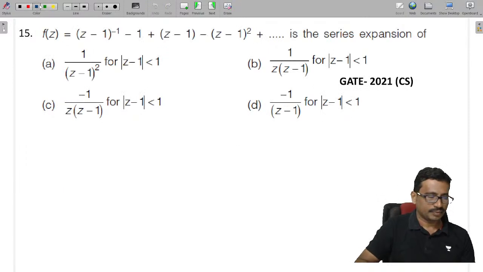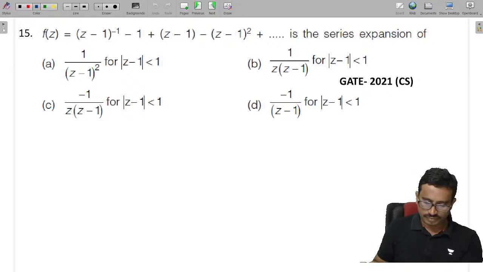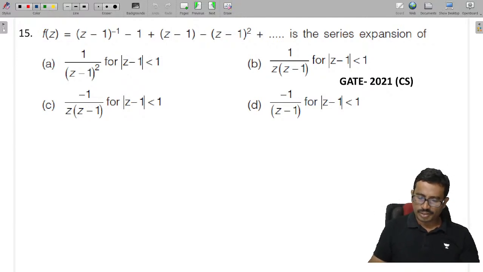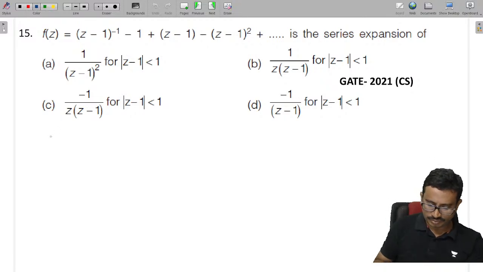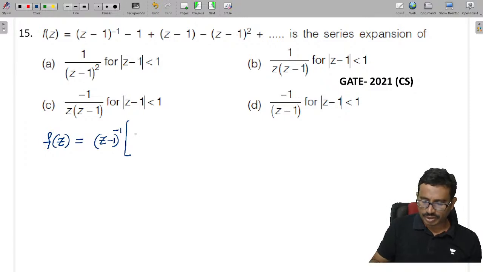Next, see the next problem. F of z is given, this is the series expansion of the series. Now what can we do with the series, you tell me. They have given this as my f of z. If I take z minus 1 whole power minus 1 as common, tell me what I will get now here.